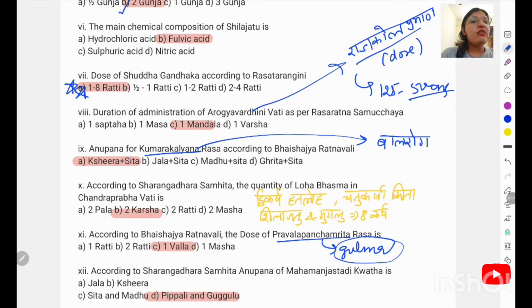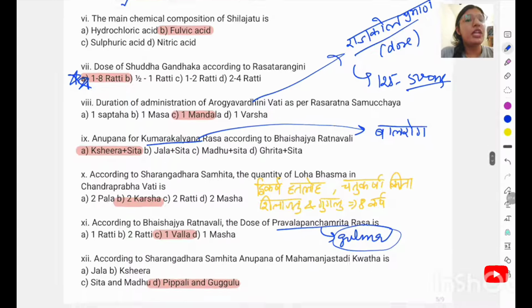Then Anupana for Kumar Kalyana Rasa according to Bheshajya Ratnavali. So Kumar Kalyana Rasa is basically mentioned in the Bala Roga Adhikaram, and we can remember that for small children we can give Shira with the Sita. So the right answer will be option A.